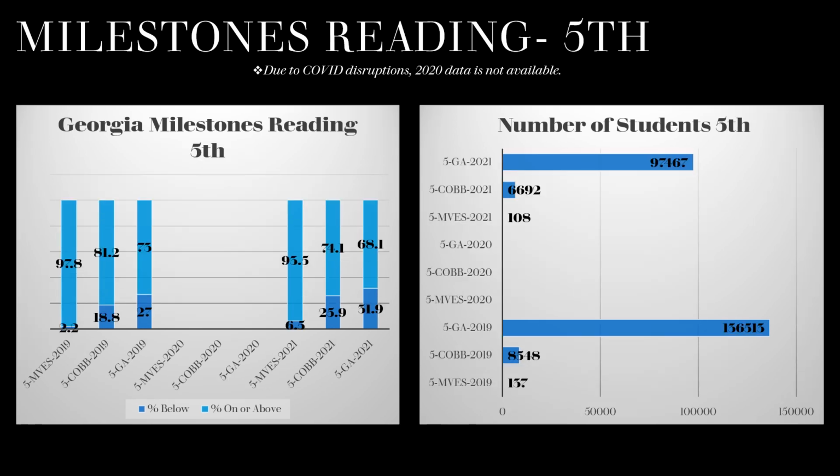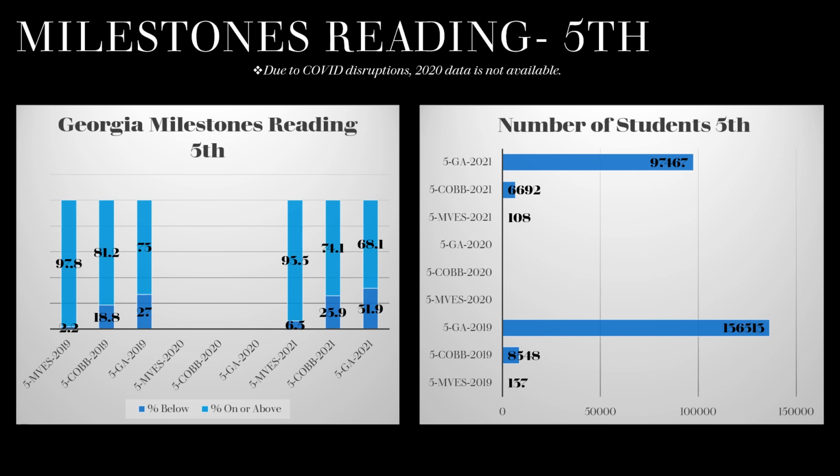Now let's look at fifth grade reading Georgia milestone scores. At the school level, we beat the county with our academic achievement at 97.8% on or above. The county was at 81.2% and the state was at 73%. Moving to year 2021, we had another decrease in all areas at the school level, at the county level, and at the state level, but with Mountain View Elementary School still scoring far above the county levels and the state levels.